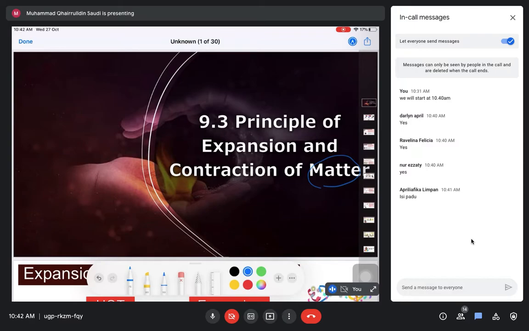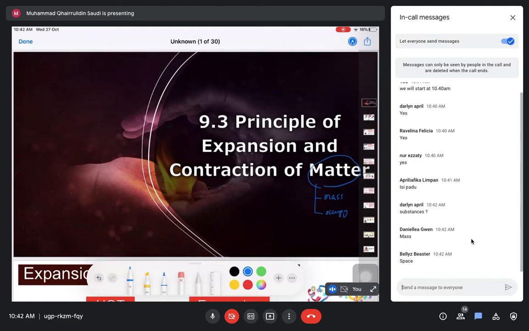Matter is everything that has, we have learned about matter in form 1. Matter is everything that has mass and occupies space. Good. So that is what matter means.